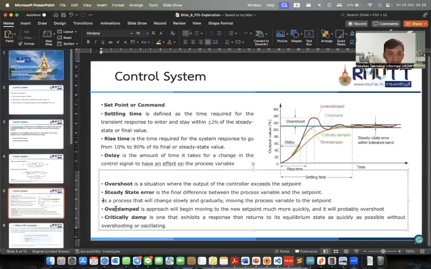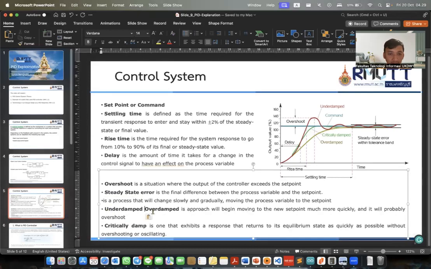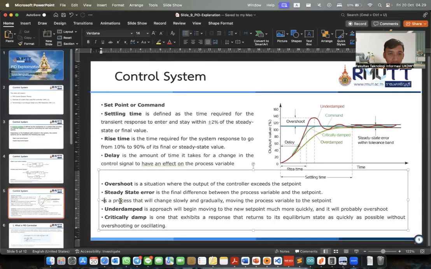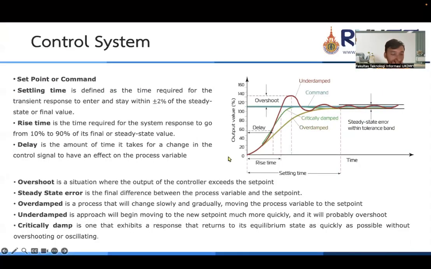This is the underdamped here, and overdamped. Based on this picture, I'll repeat my explanation. This is overdamped. Overdamped is a process that will change slowly and gradually, moving the process variable to the set point. This one, slowly and gradually.